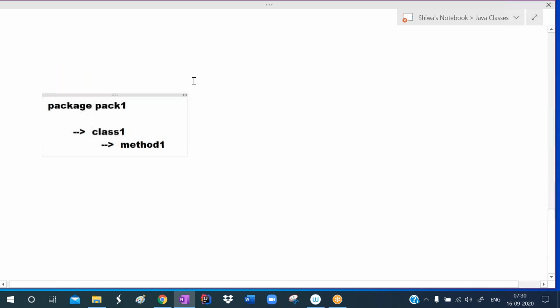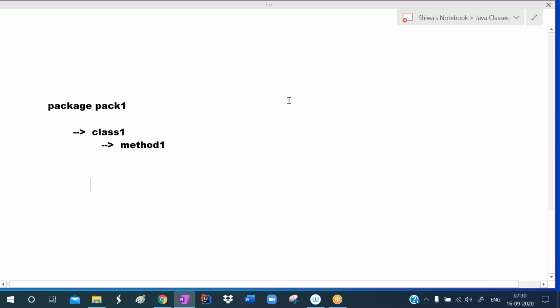I already told you a package is a collection of classes and interfaces. A package contains dot class files, bytecode files. I want to create the dot class file of this class one, and I want to place that in the pack one. In the future, I want to reuse this class one. This is my task.